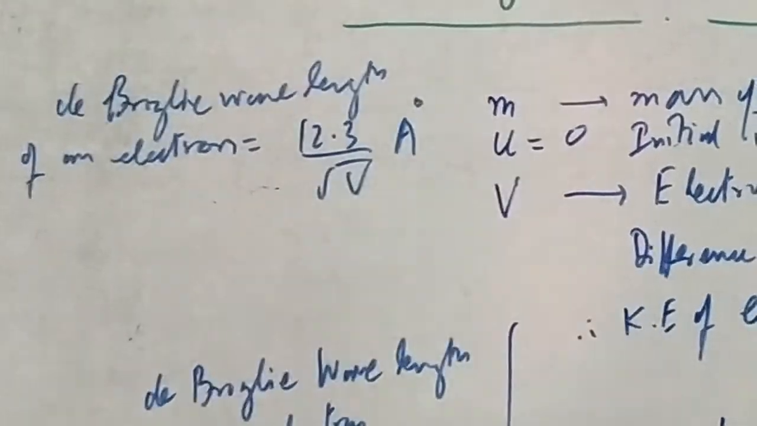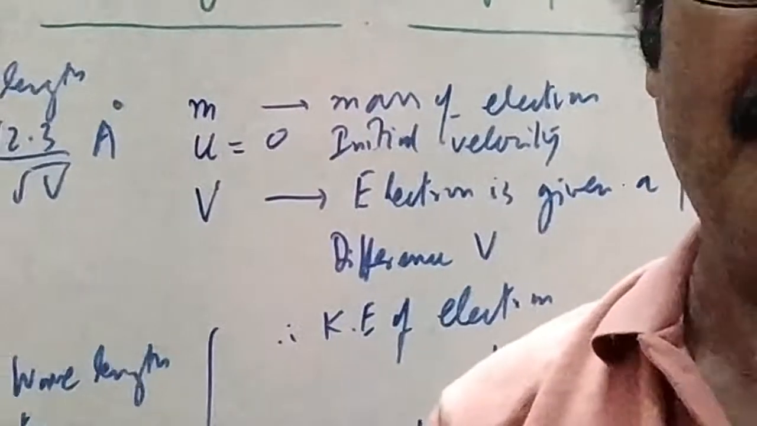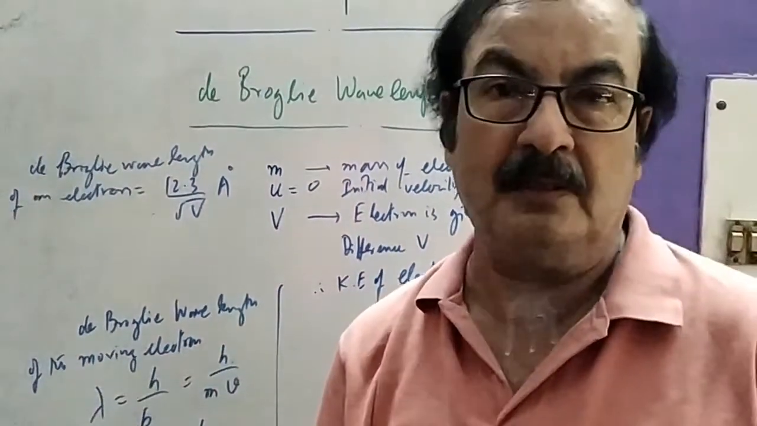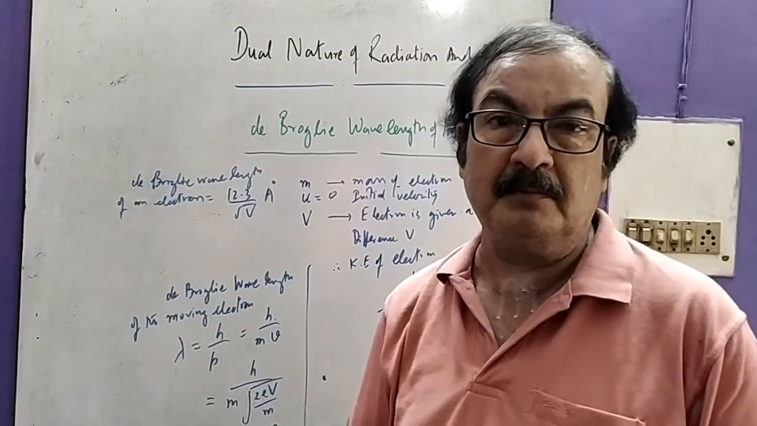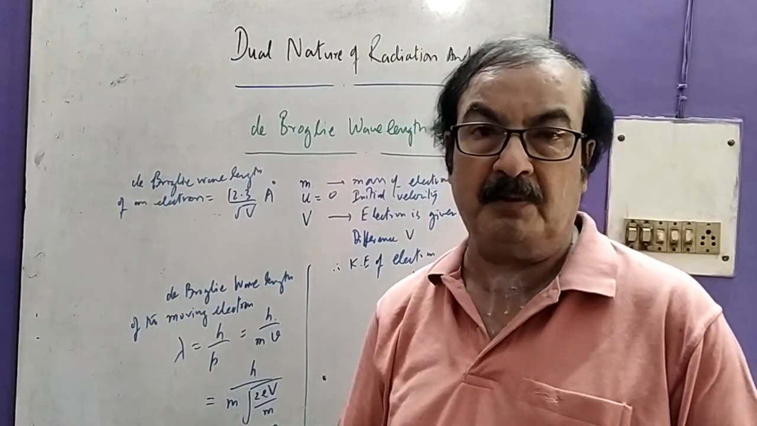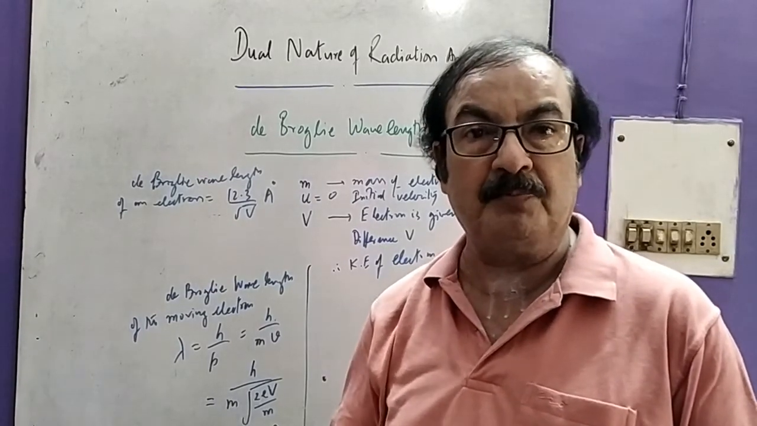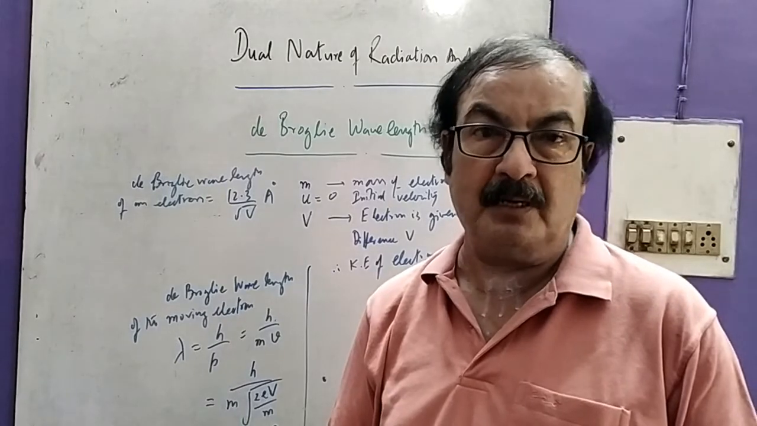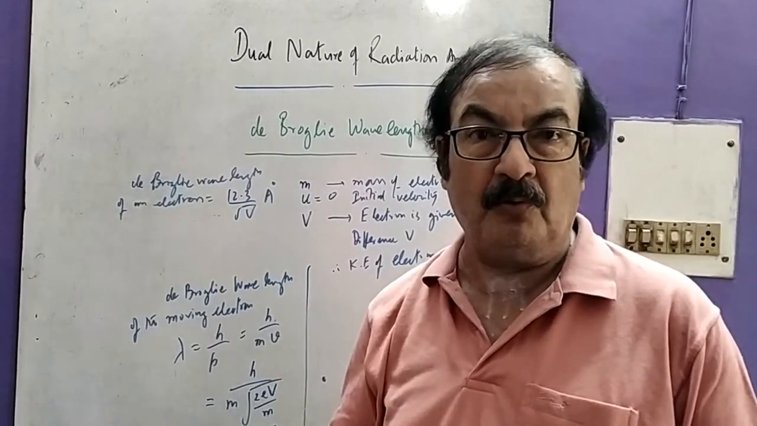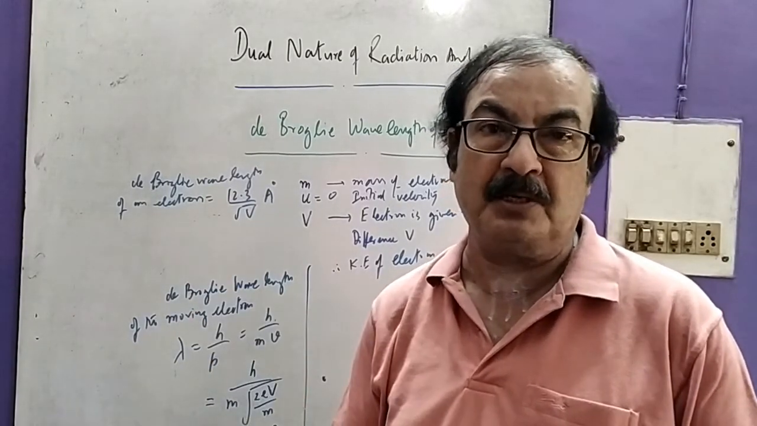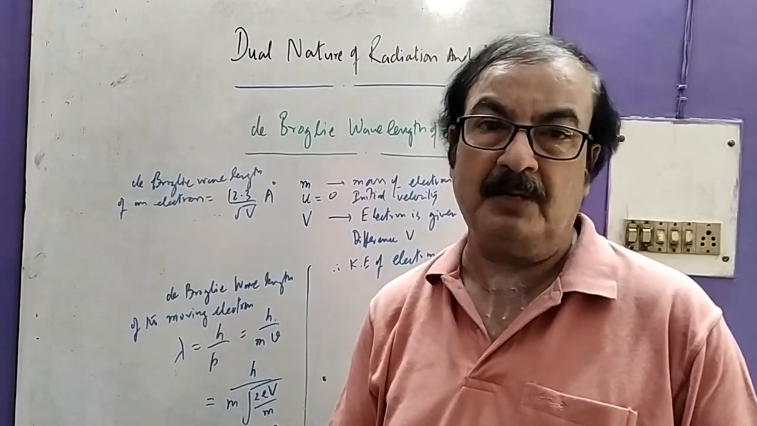With this we have completed the chapter. The rest of the things, like the Davisson-Germer experiment, which were there until last year, have been removed from the syllabus this year in the revised syllabus. Therefore only this much you have to study in the chapter. With that we have completed this.